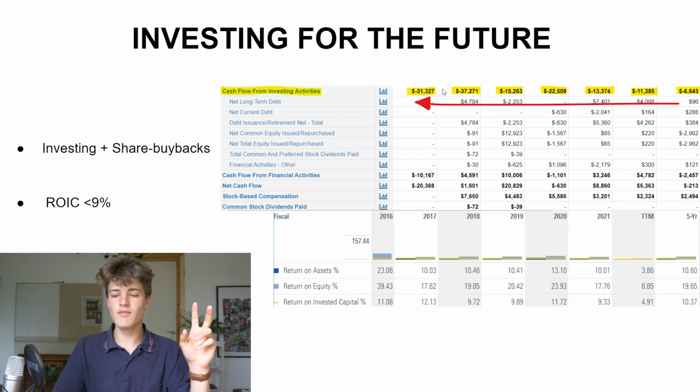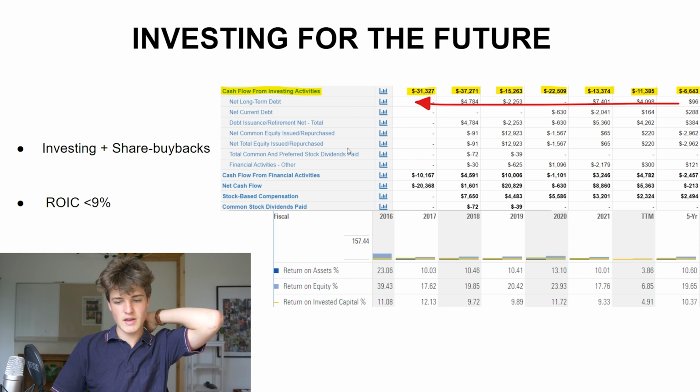Right now they are heavily investing. You can see they spent $31 billion last year from their cash flow on investing activities, and so that's a good portion of their cash flow that they spend on that.